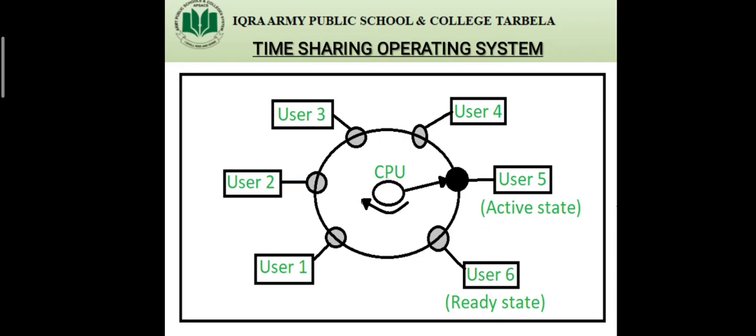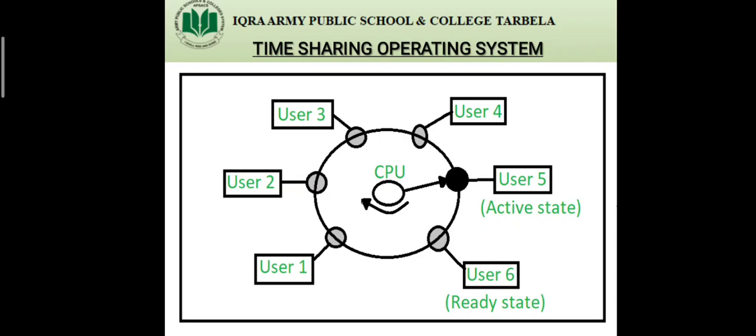The next one is time sharing operating system. What do you mean by time sharing operating system? The time sharing operating system executes multiple programs at the same time by sharing the CPU time among them. You can see on the screen that there is a single CPU, and there are different users, or different commands that are being given to that CPU, and the CPU will process a single task that is in